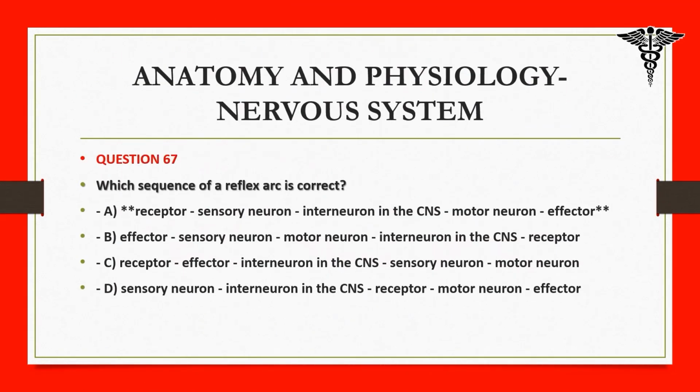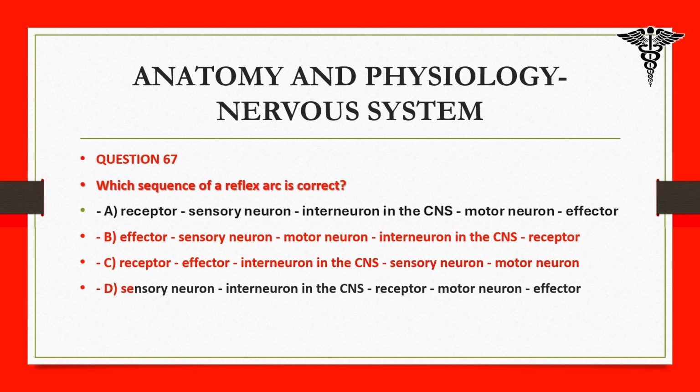67. Which sequence of a reflex arc is correct? A. Receptor, sensory neuron, interneuron in the CNS, motor neuron, effector. B. Effector, sensory neuron, motor neuron, interneuron in the CNS, receptor. C. Receptor, effector, interneuron in the CNS, sensory neuron, motor neuron.